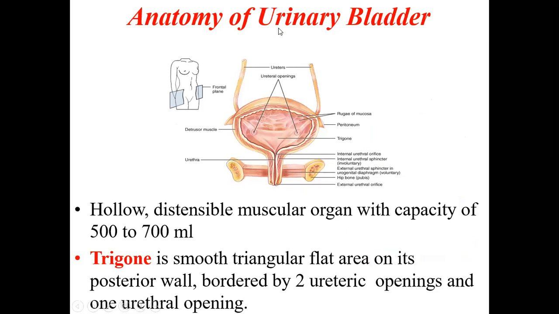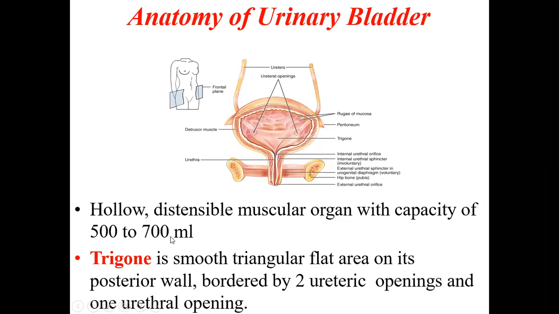Now coming to more details about the inside part of the bladder. It is a hollow muscular organ. Outside we have the muscular wall, but inside there is a hollow cavity, which is the space for the bladder. If you take a section of the urinary bladder, you can see this hollowness inside. So it is a hollow, distensible muscular organ. It has the capacity to expand to a certain extent. The normal capacity is from 500 to 700 ml, but it can bear up to 1 liter.